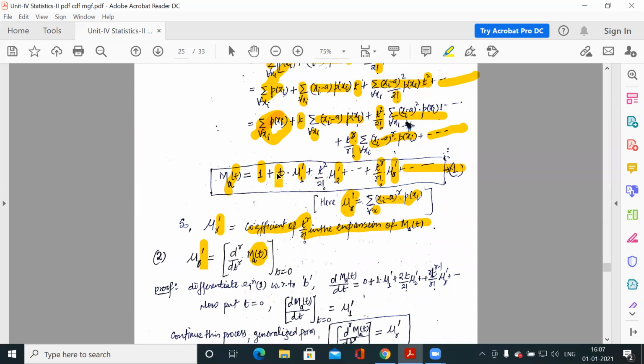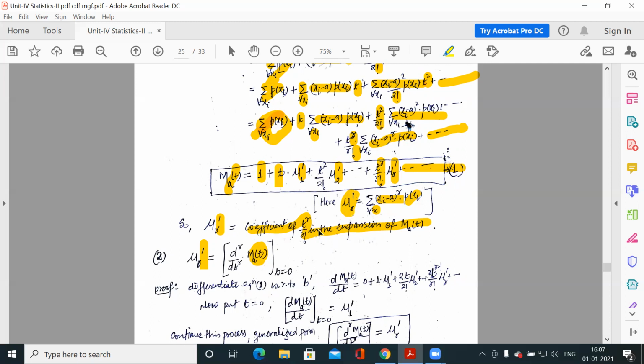So if somebody asks you what is the second moment about point a of this distribution, and you don't know anything about the distribution, but you know the moment generating function for that distribution, then expand it and find the coefficient of t to the power r by factorial r, which will give you mu r dash.